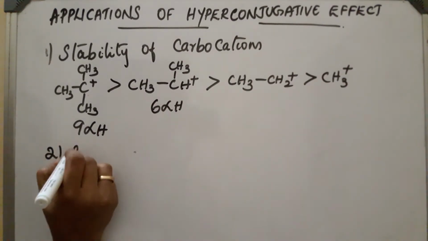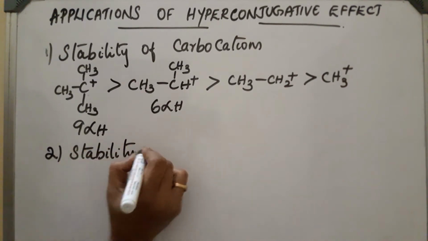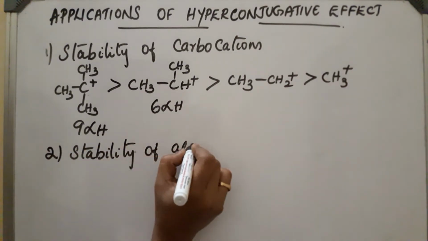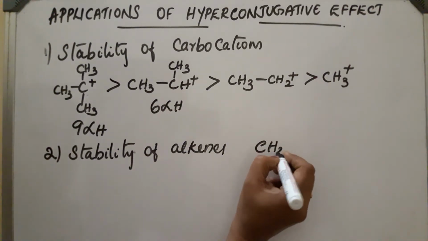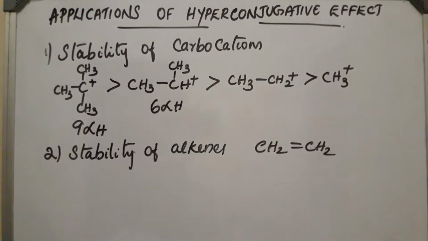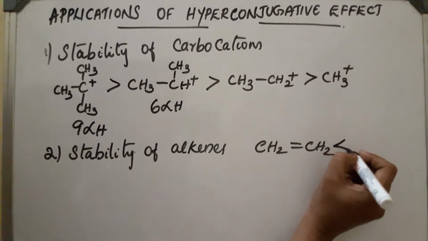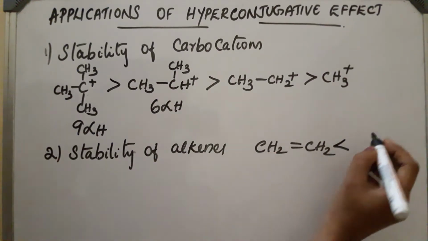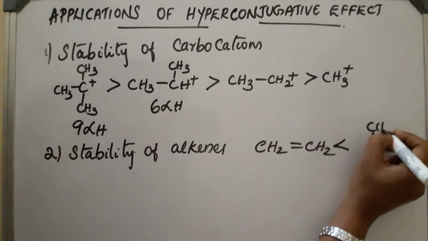Now next is the stability of alkenes. Take one example, CH2=CH2, this is an alkene. In this case there is no alpha hydrogen to the unsaturation, so it will not be stable. If one hydrogen is replaced by a CH3 group, what will happen?